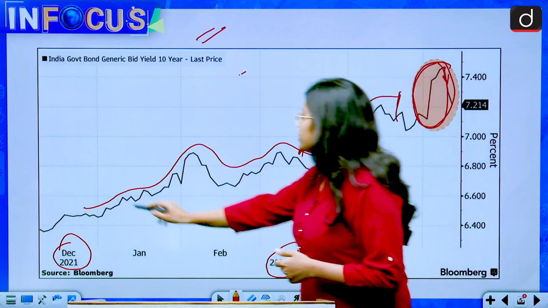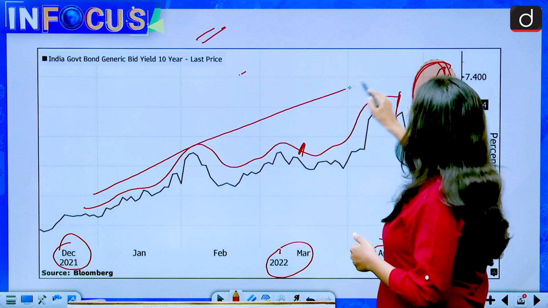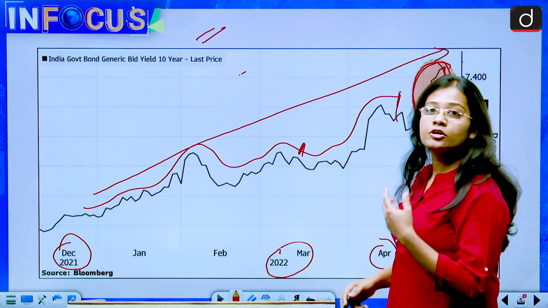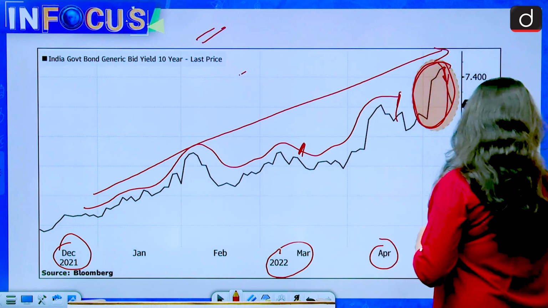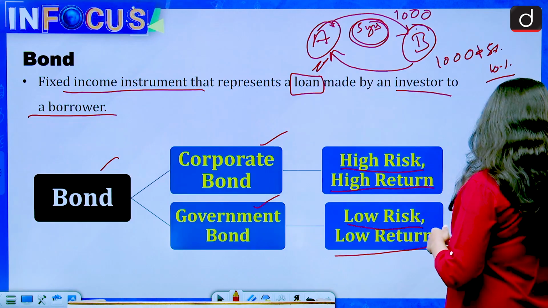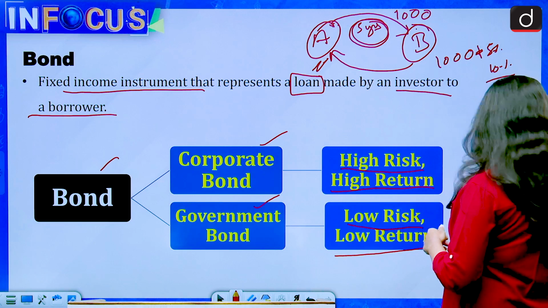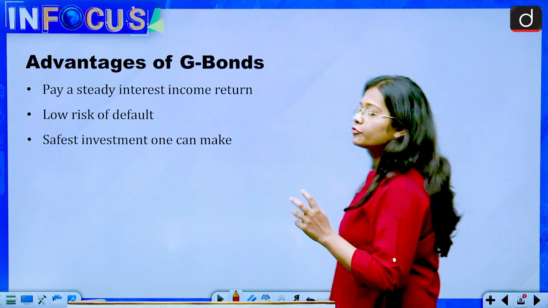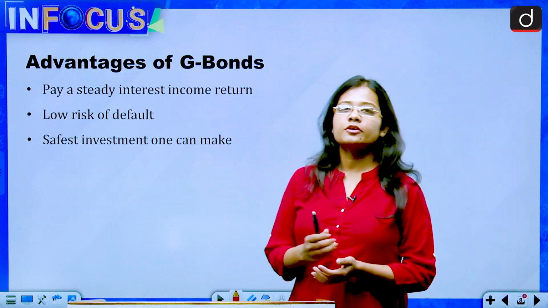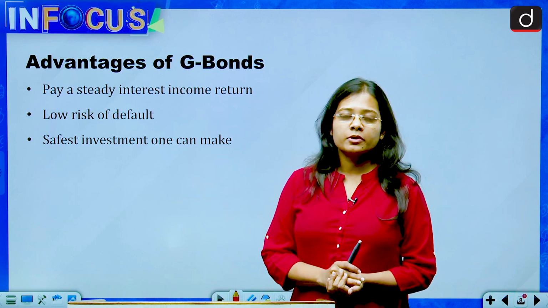So the bond yield is continuously on a rise since the last few months. So we will just now see what is a bond and what is the relationship between the bond yields and bond.